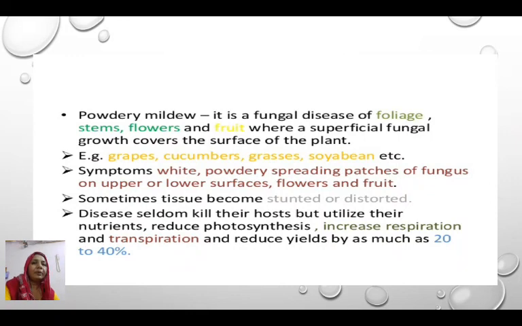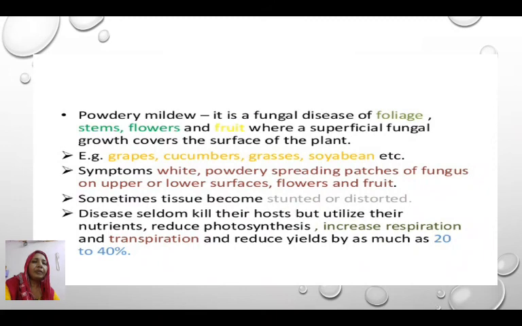For example, powdery mildew of grapes, cucumbers, grasses, soybeans. It shows symptoms like white, powdery spreading patches of the fungus on the upper or lower surface of the leaf, and it is also found on the flowers and fruits.